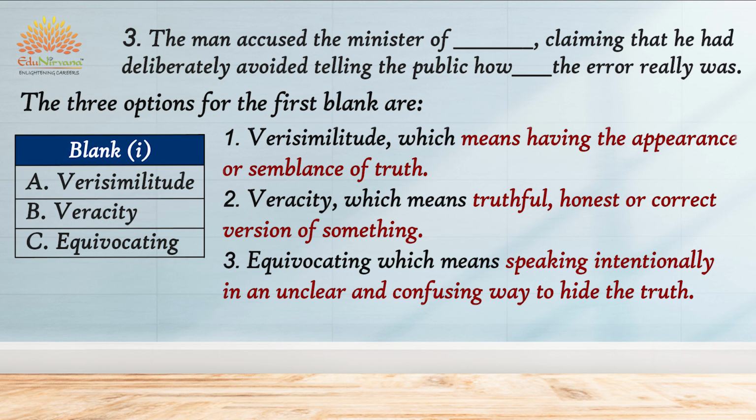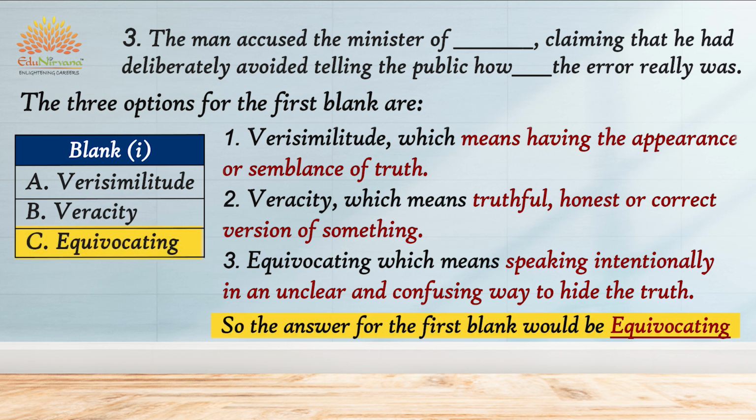So now the 3 options for the first blank are verisimilitude, which means having the appearance or semblance of truth. The second option is veracity, which means truthful, honest or correct version of something. And the third option is equivocating, which means speaking intentionally in an unclear and confusing way to hide the truth, out of which the word equivocating matches with the prediction for the first blank. So the answer for the first blank would be equivocating.